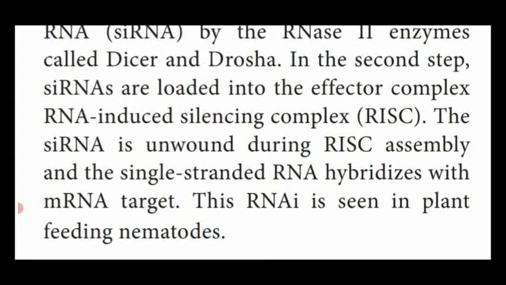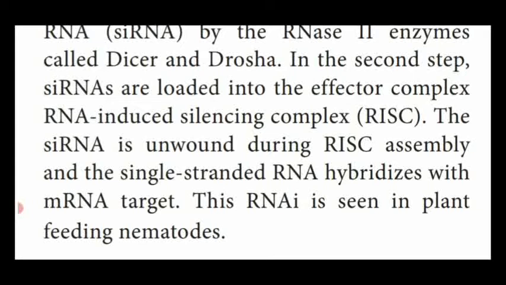So this takes place by neutralizing targeted mRNA molecules. It takes place in 2 steps, and it is also maintained by the ribonuclease enzyme. First is the trigger RNA, which is modified into short interfering RNA by the enzyme ribonuclease, which contains 2 enzymes, dicer and Drosha. In the second step, the short interference RNA is loaded into the effector complex.